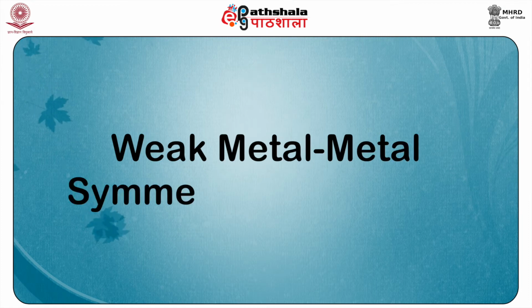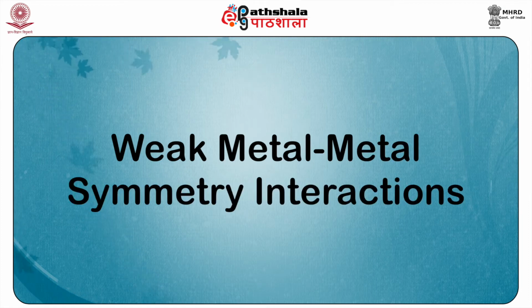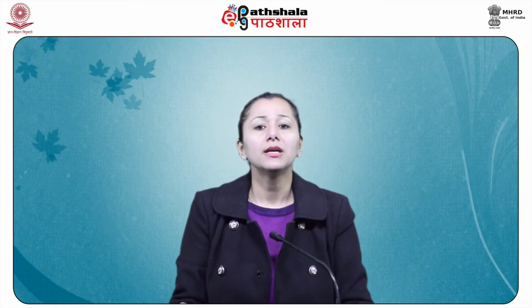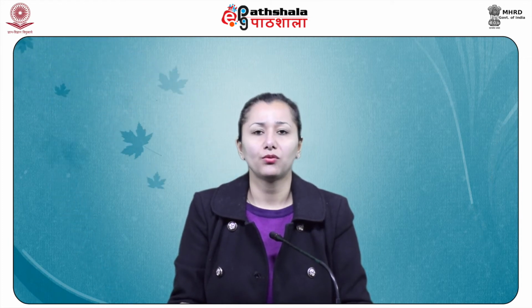The third type of bonding is the weak metal-metal symmetry interactions. The weak metal-metal symmetry interactions are a result of symmetrical overlap of molecular orbitals. This overlap is generally between filled and empty metal-metal bonding and/or antibonding orbitals. These interactions are typically seen in a few bi- or polymetallic d8 complexes, both in solution and in the solid state.